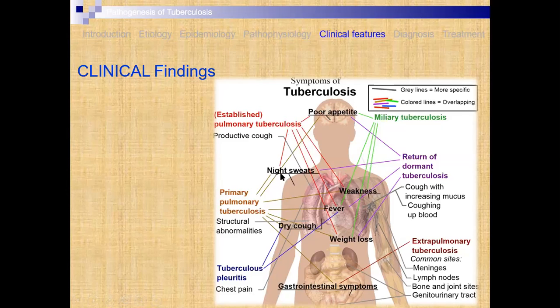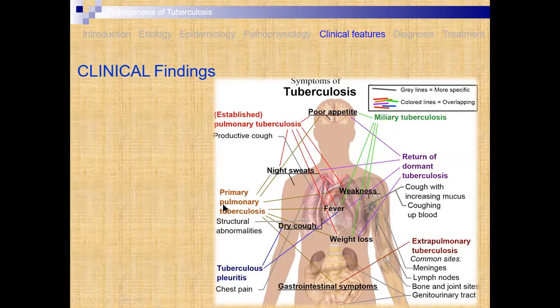Here there is night sweat, means sweating at night time. Then weakness, then poor appetite. The patient has poor appetite, because of which he feels weakness. Then sometimes there is fever and weight loss. Likewise, the symptoms appear.